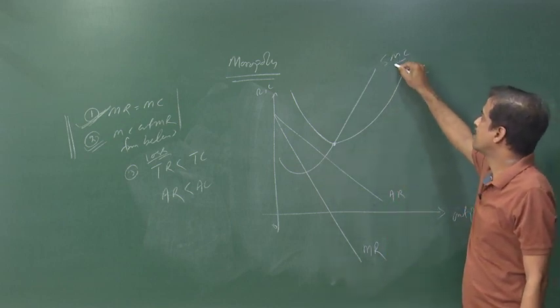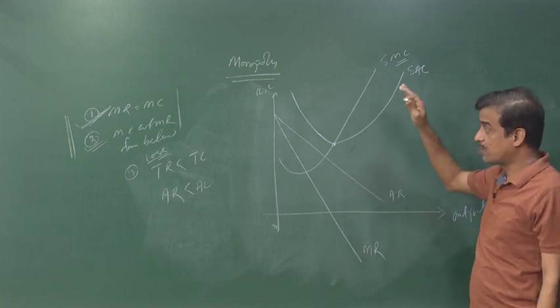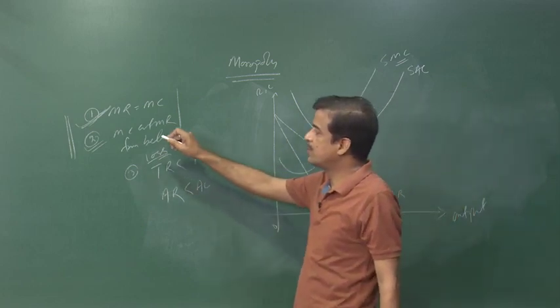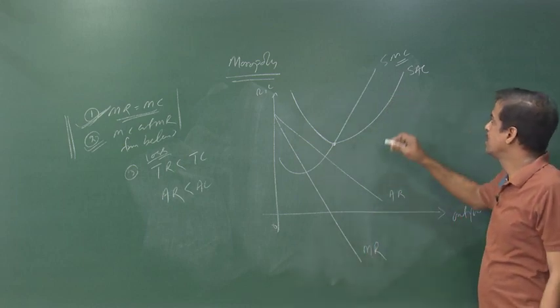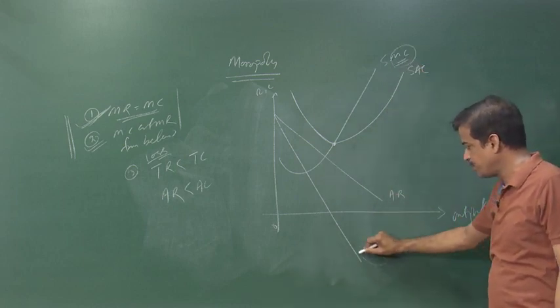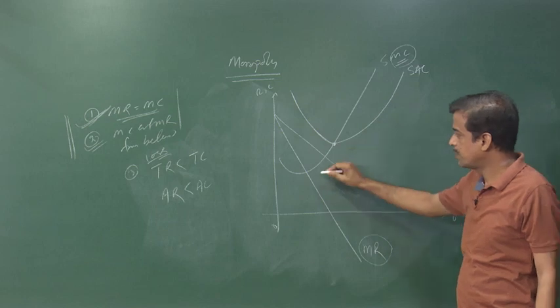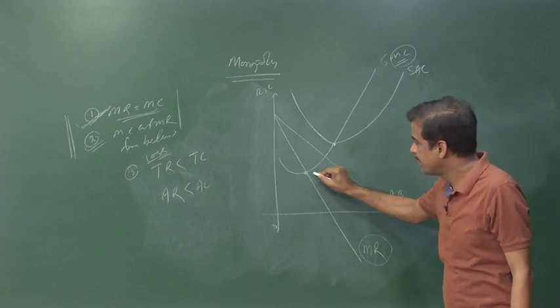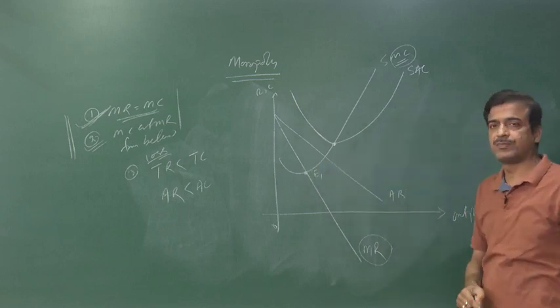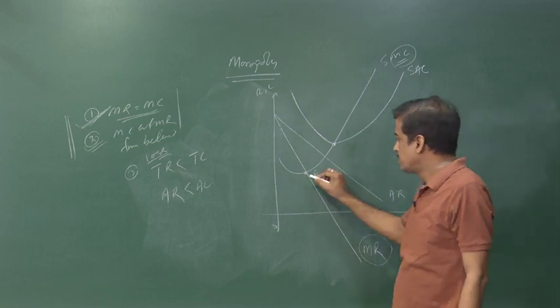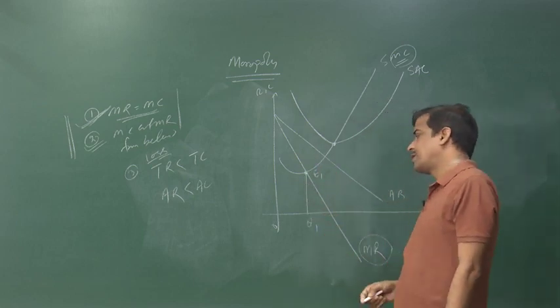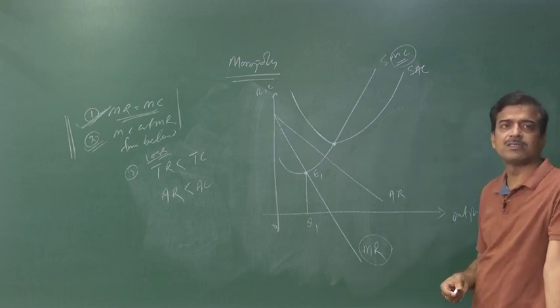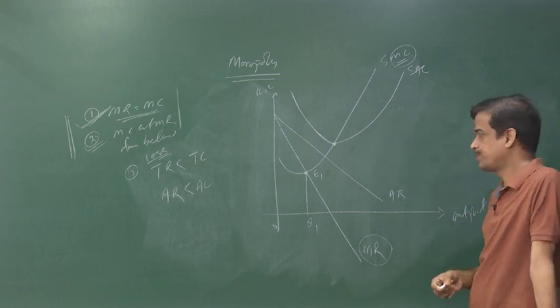And we have to trace the corresponding marginal cost. Now, after drawing marginal cost, where is the equilibrium? The equilibrium condition is that marginal revenue must be equal to marginal cost. Marginal cost and marginal revenue are equal at this point. So, this is the point of equilibrium, and from that point of equilibrium, while you drop the perpendicular, OQ1 is the equilibrium output.